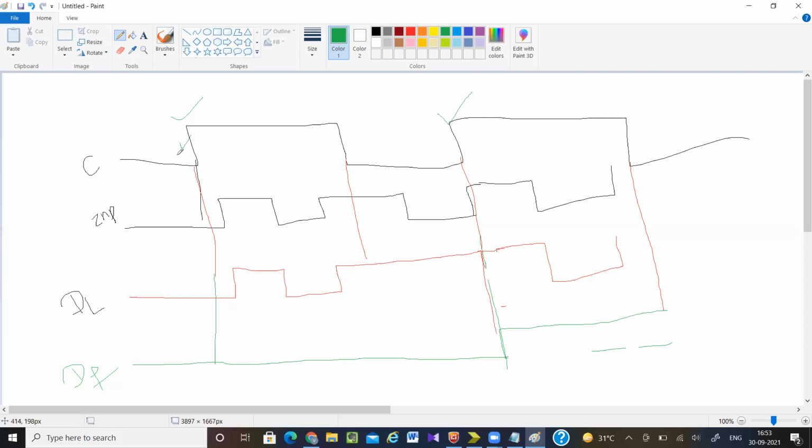So if someone is asking you which one is better, flip-flop or latch, it depends on their requirement. You can say that flip-flop is better or latch is better. They have their own advantages and disadvantages. Depending on our requirement, we can use a latch or we can use a flip-flop. So if you look into this diagram, what is the main disadvantage of latch?